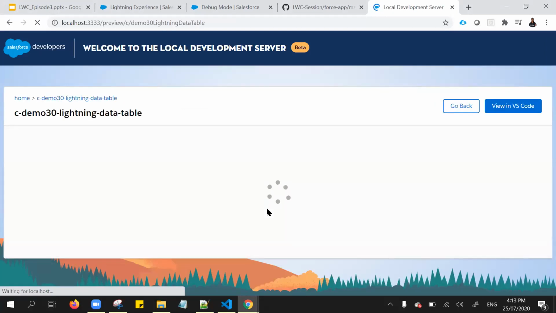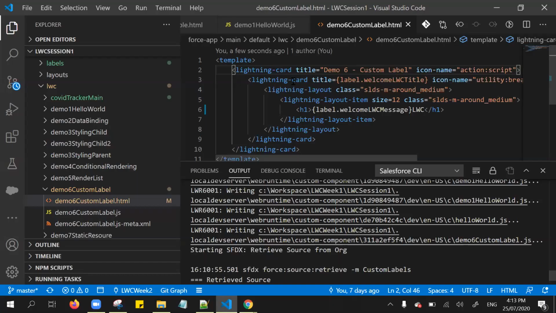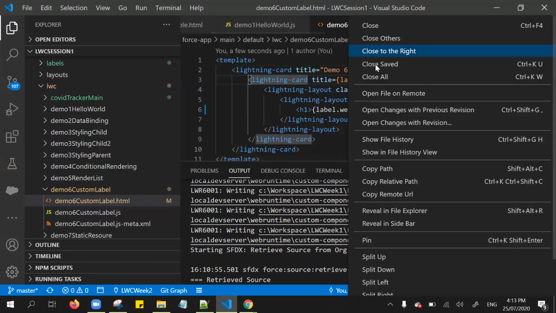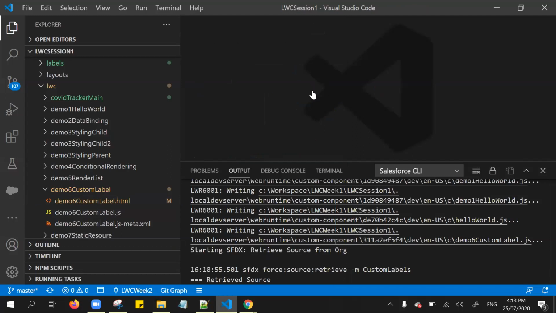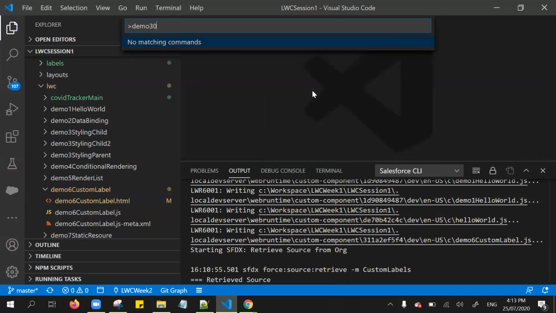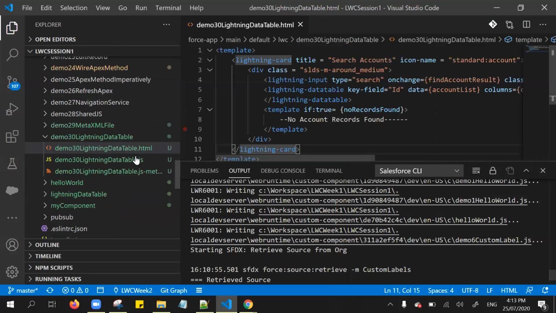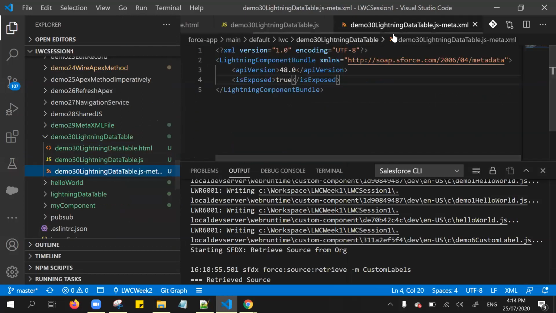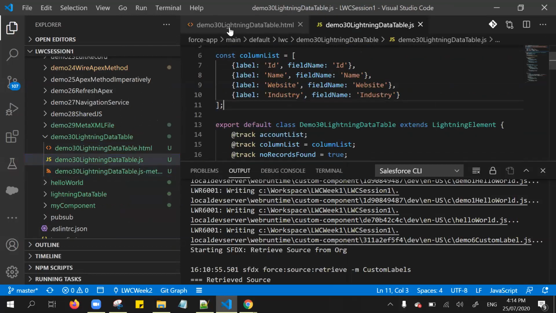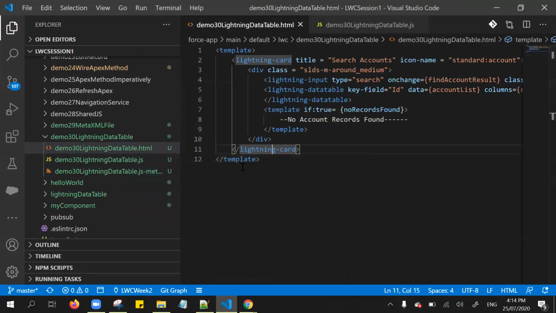Before that, let me open the component from my Visual Studio Code. So this is the component basically. I'm using the base Lightning component to achieve the Lightning Data Table.